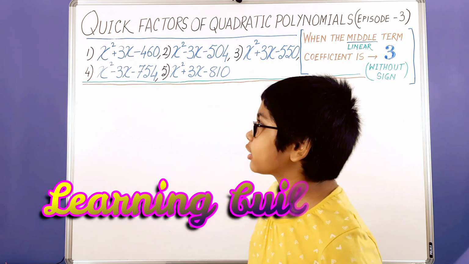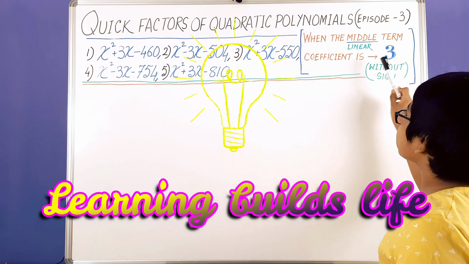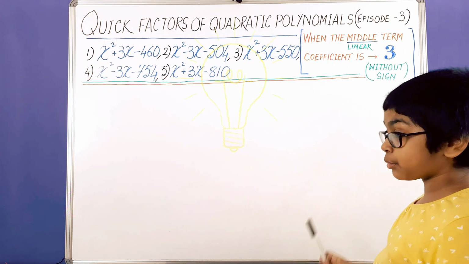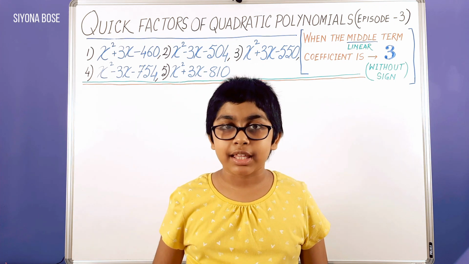And today we're going to learn how to find quick factors of quadratic polynomials when the middle or linear term coefficient is 3.